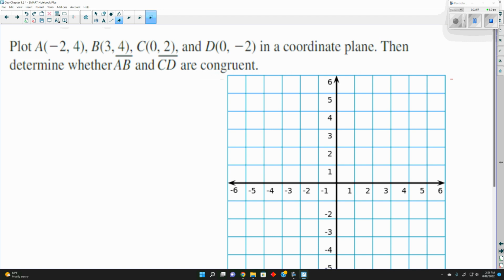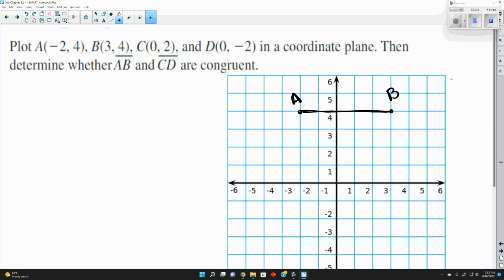Let's do another one. So we're going to plot these 4 points and then determine if the two line segments are congruent. So A is at negative 2, 4. B is at 3, 4. So this is A, this is B, and we do have a line segment.